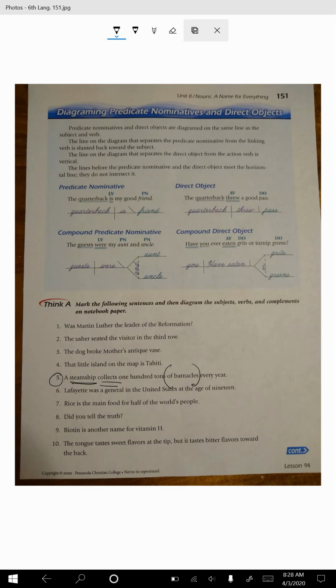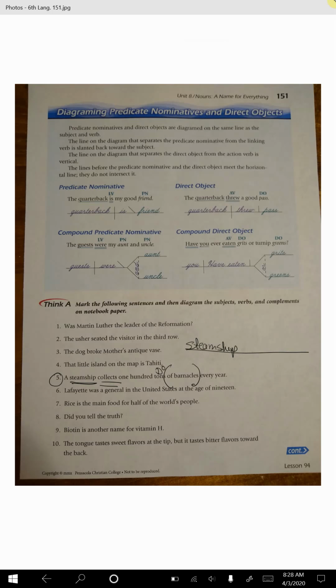Without marking the prepositional phrase, you would be tempted to say the barnacles, because that's exactly what he's collecting, barnacles. But of barnacles is in a prepositional phrase, so it cannot be the direct object. So what is it if it's not of barnacles? It's tons. Interesting, isn't it? All right, let's diagram it. This will be an interesting one to diagram.